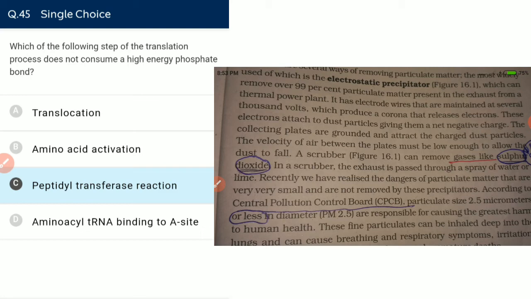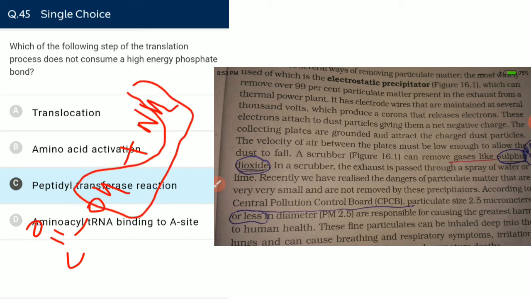Peptide transfer reaction means if one acid and one amino acid, like this, we have an acid and we have an NH2 group. So there is a dehydration reaction that leads to the formation of a peptide bond, and it is nothing but dehydration, and dehydration does not require ATP or energy. So the peptide transfer reaction is not an ATP consuming reaction.